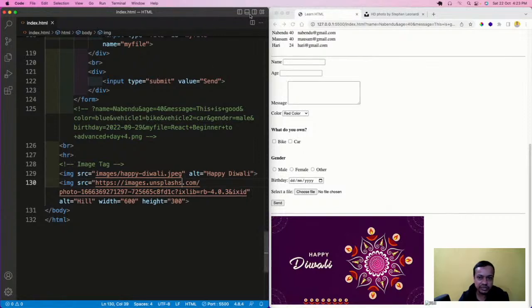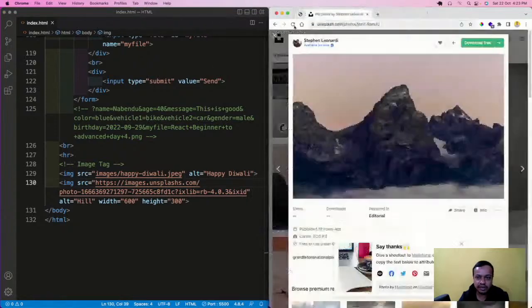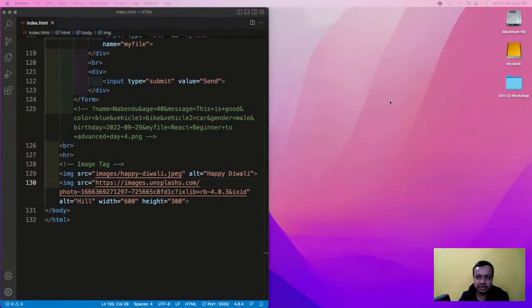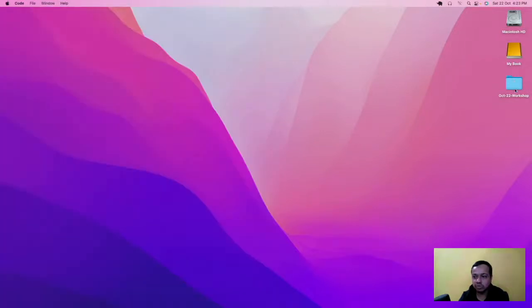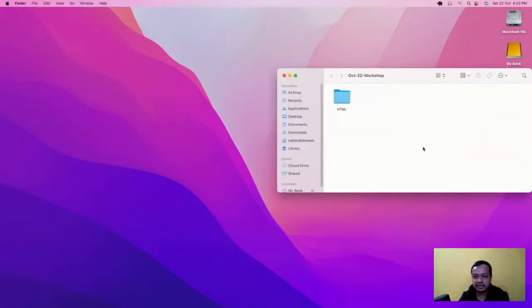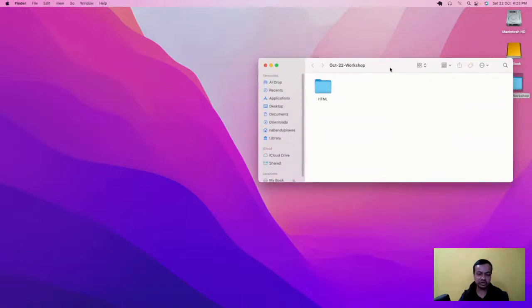And with this we are done with the HTML. Now the CSS will be started. Mosam will take the CSS, and I'm going to leave it to Mosam, and JavaScript will be taken by Hari.